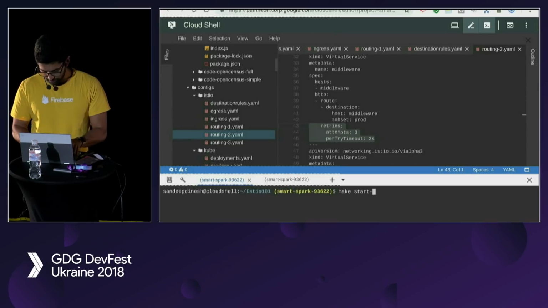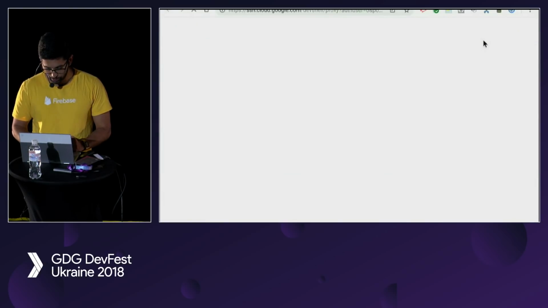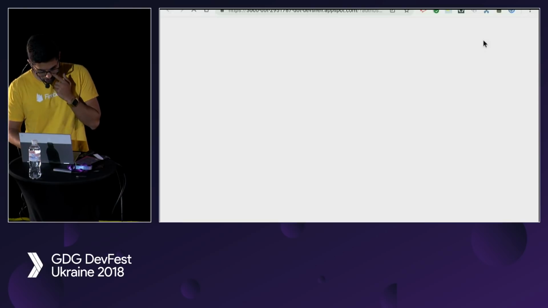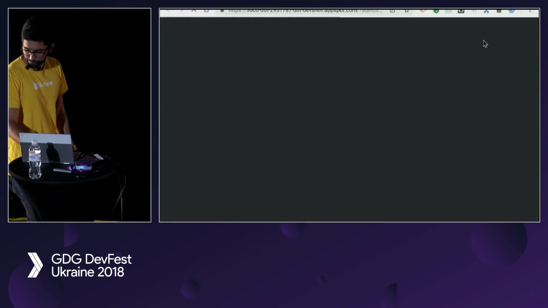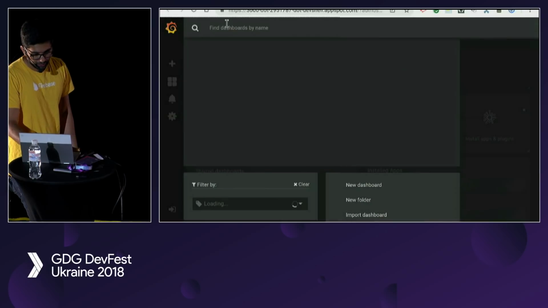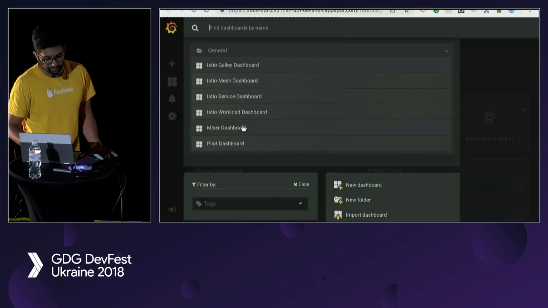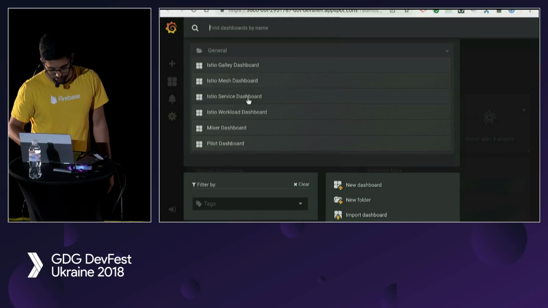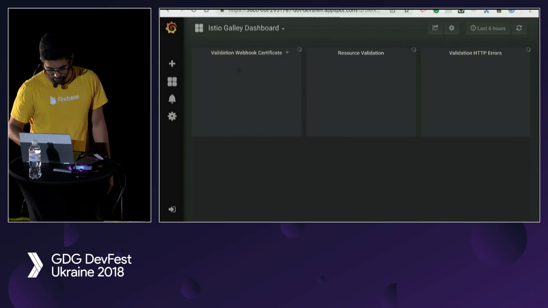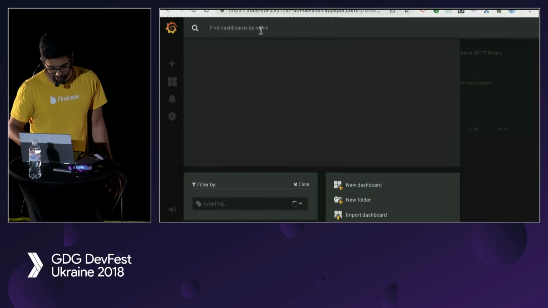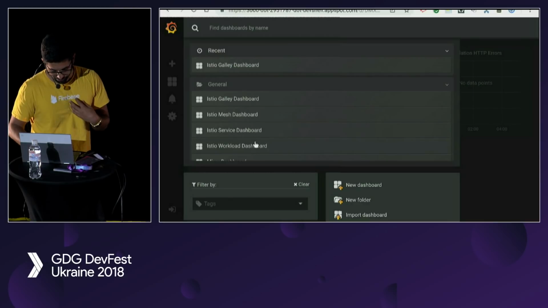So, awesome. Okay. So first, let's look at whatever is on port 3000. I forget which one it is. Grafana. Okay. So Grafana is a front end for Prometheus. Wait for it to load. All right, there we go. And so I should get a dashboard for us automatically. So Istio Galley dashboard, sure, why not? So you can see here some interesting stuff. That's not really important. What I want is my own apps.